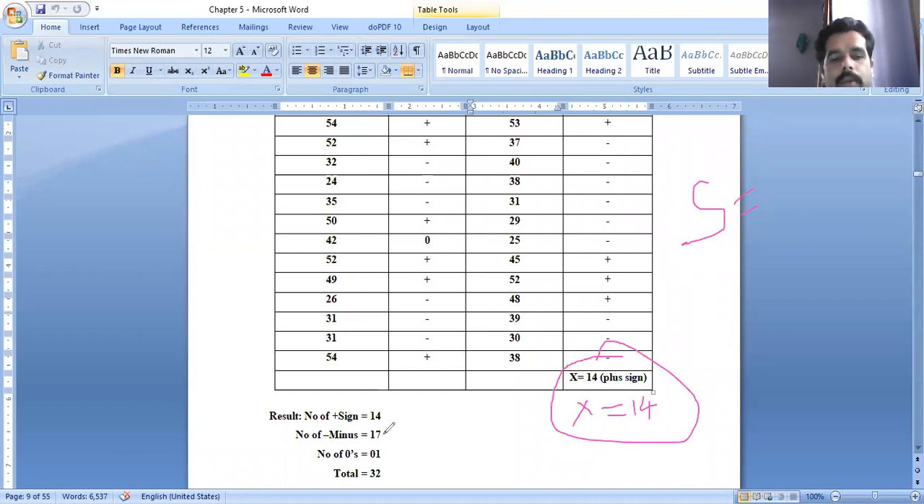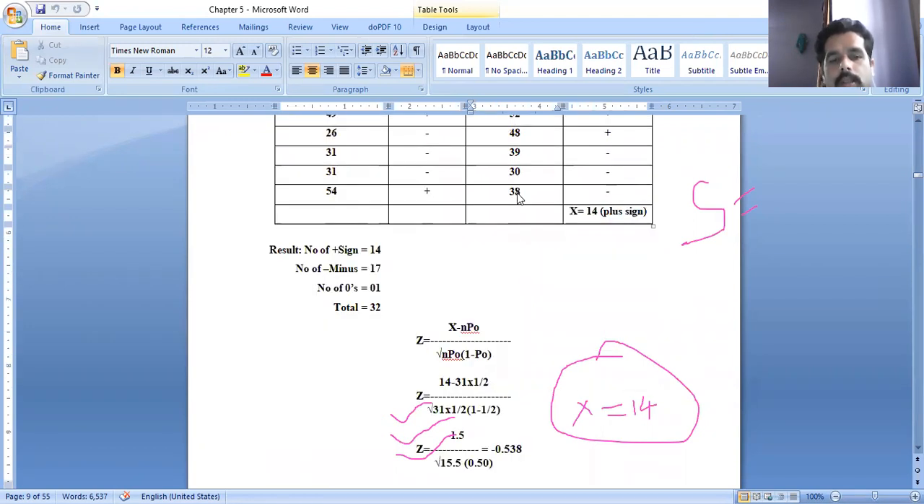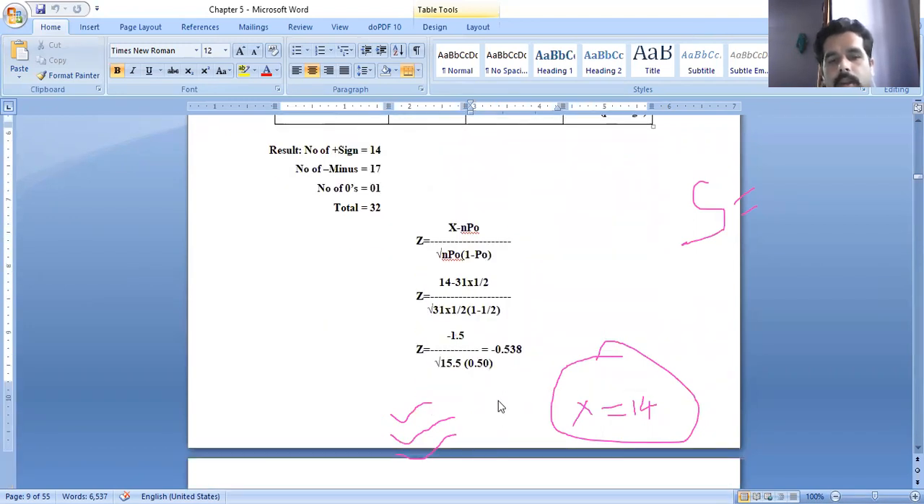Then you simply have to write the result here: the number of plus signs is 14, the number of minus signs is 17, and the number of zeros is 1. Then the total is 32. Next, this is the principle, so we simply have to implement the principle.